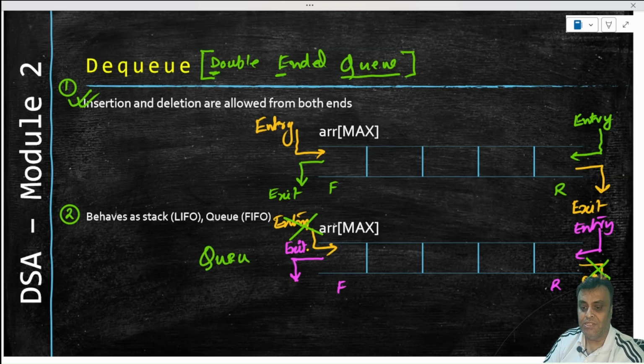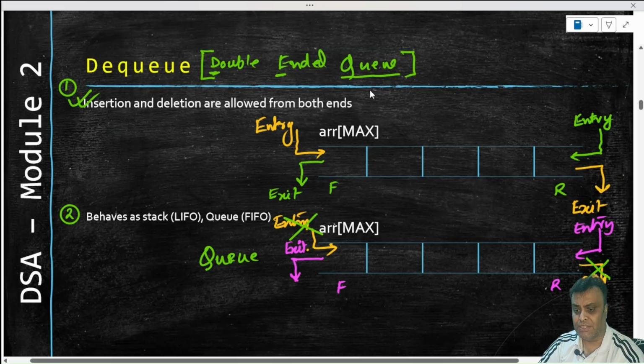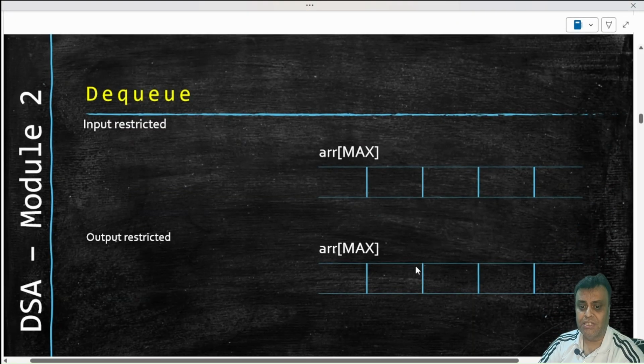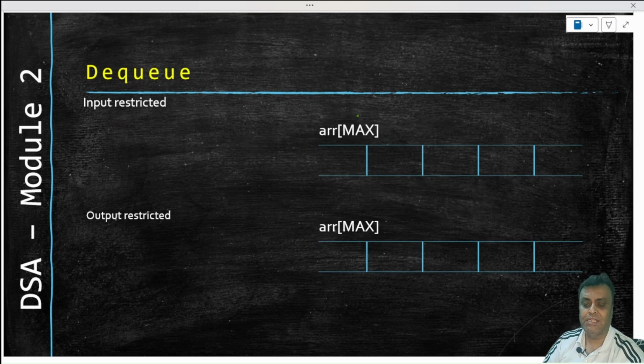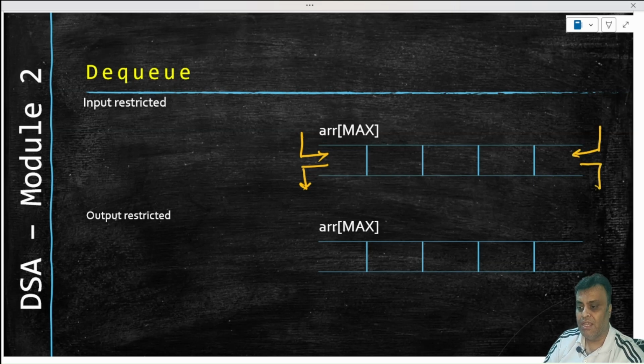So in a sense we can say that a DQ behaves like a queue, and behaves like a stack, provided you restrict certain entries and exits, because it allows both entries and exits at both the ends. Now if we restrict certain things, then we land up in something called an input restricted and an output restricted queue. As we know, a DQ will have an entry from this side, an exit from the same side, an entry from this side, and an exit from this side.